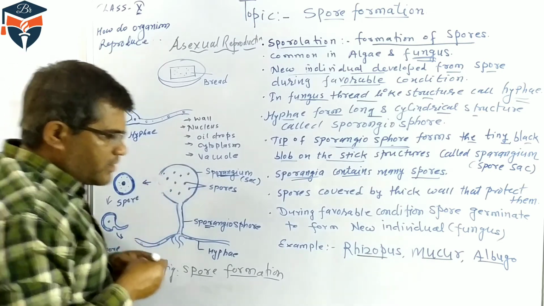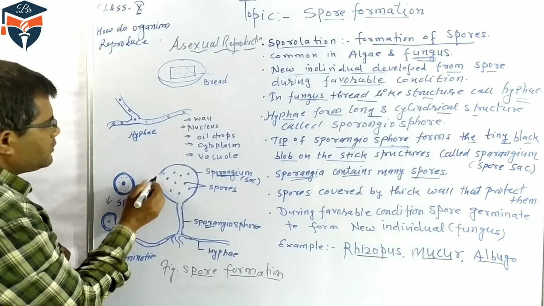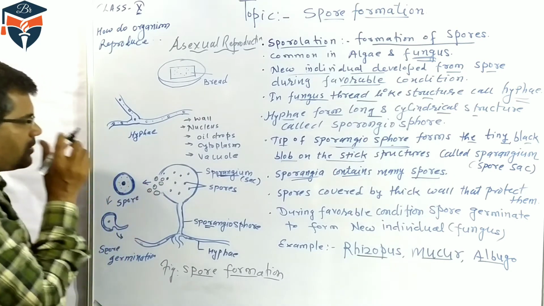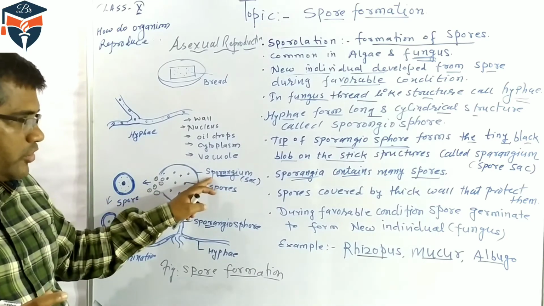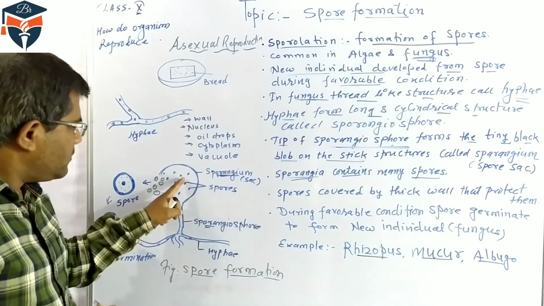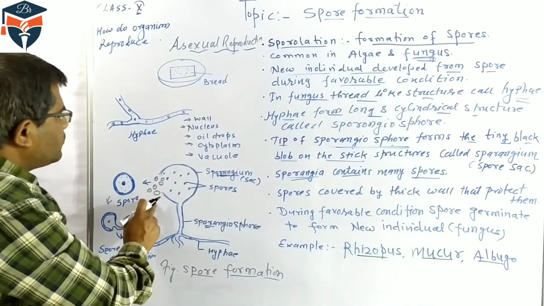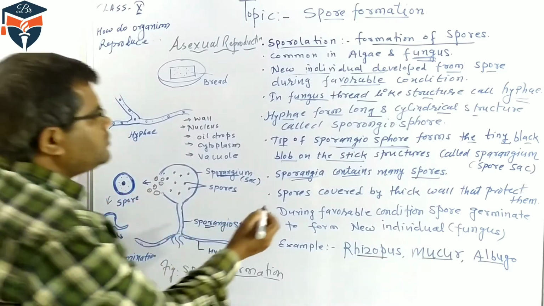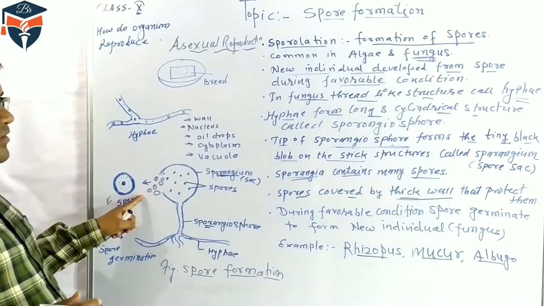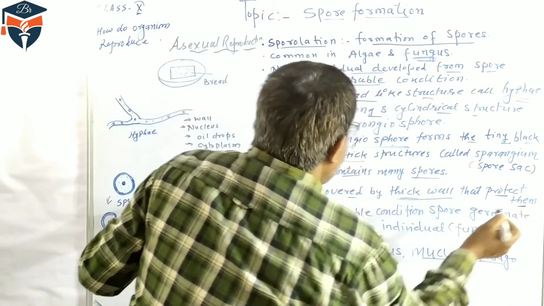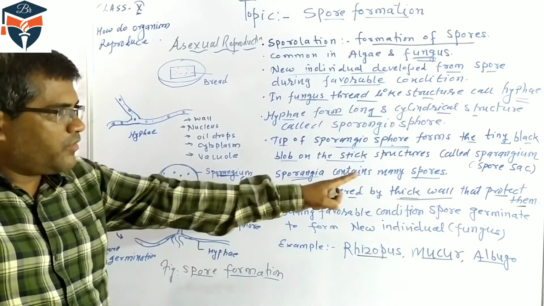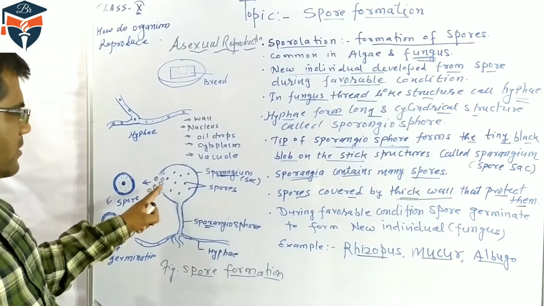Now, each spore is covered by a thick wall that protects it. It means each spore is covered with a very thick wall.